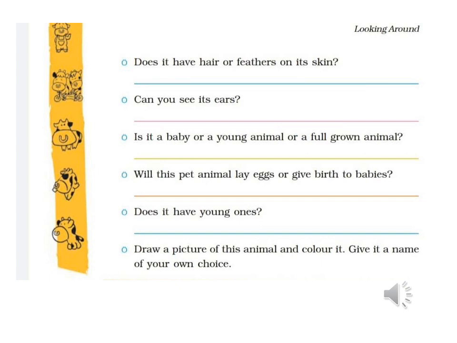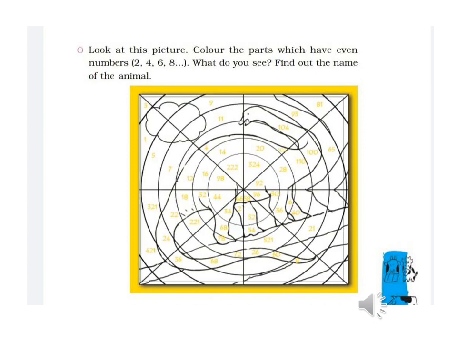Now, you are required to draw this pet and color it in your box. What next? Okay, look at this picture. Color the parts which have even numbers. You know even numbers? Yes, numbers ending with 0, 2, 4, 6 and 8. You have to color the parts which have even numbers.